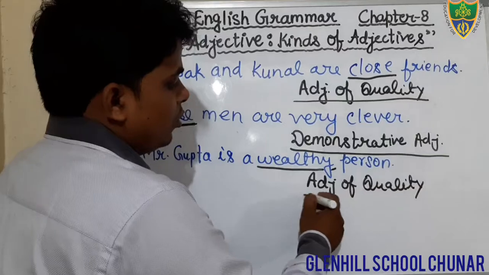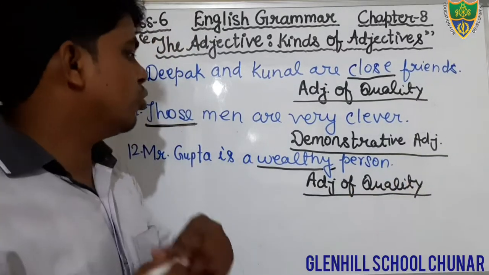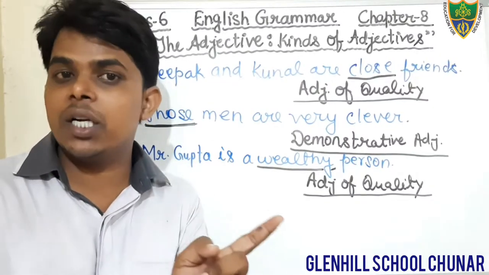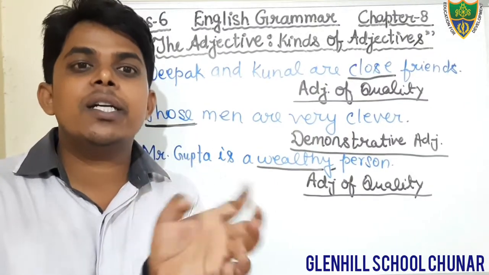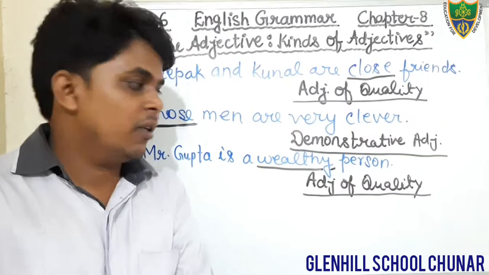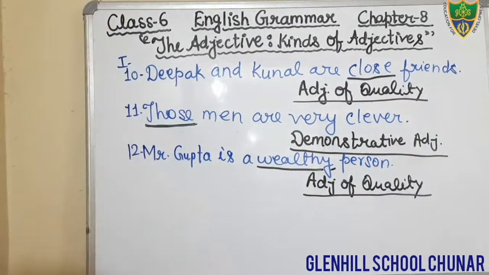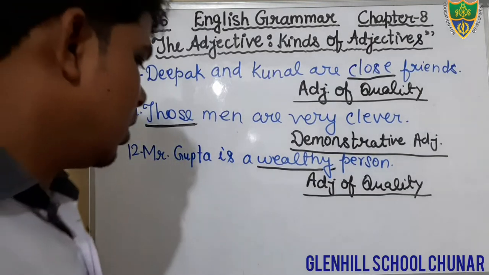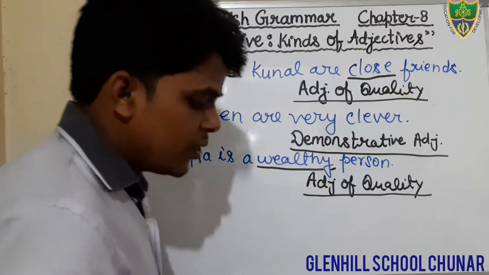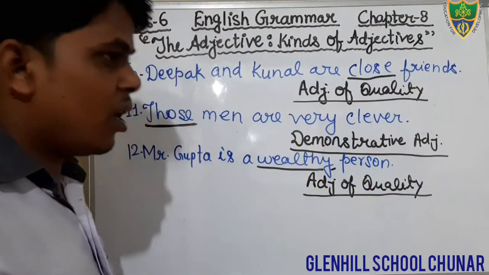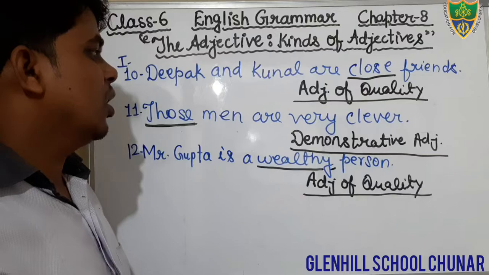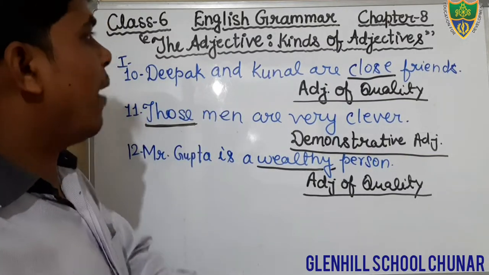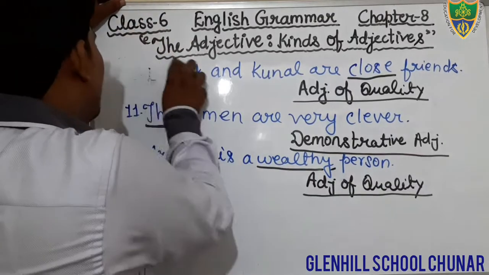Okay students, just write down. Mr. Gupta is a wealthy person. In this sentence, the word wealthy is an adjective. And what kind of adjective? That is adjective of quality. Okay students, so just write it, complete it. In this way we have completed the first exercise, and now we will discuss the second exercise, which is given at the page number 36. Okay students, I hope that you all have understood these things, and therefore I am going to erase it. Come to the next question.